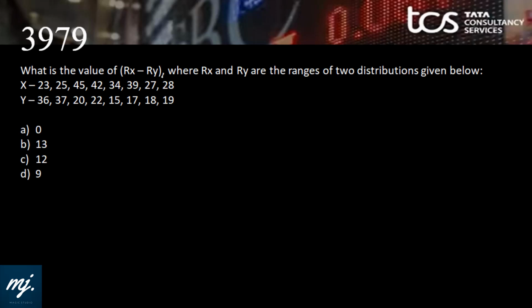What is the value of Rx minus Ry, where Rx and Ry are the ranges? We know the formula for range is maximum value minus minimum value in the given discrete distribution. So for x, 45 is the maximum value, and we have 23, which is the minimum value. That means Rx is 45 minus 23, that is 22.